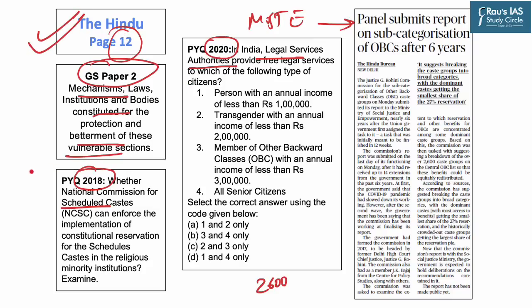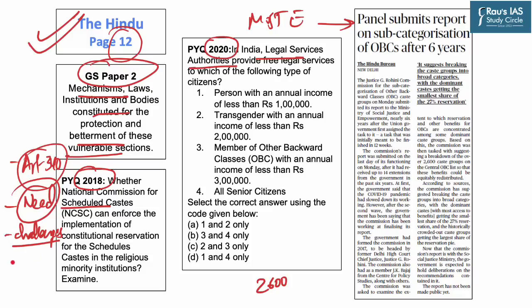Hence, in the scope of our today's discussion, we will first discuss details regarding this commission as it was constituted under Article 340 of the Constitution. Further, we will discuss the genesis of the idea of sub-categorization, followed by the need for such categorization of OBCs in the country. Then, we will discuss the challenges associated with the implementation of sub-categorization of OBCs before concluding this article with a suggestive way forward. Hence, let us start off today's discussion about the commission on sub-categorization.